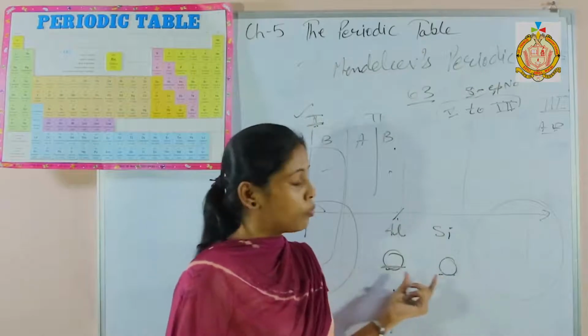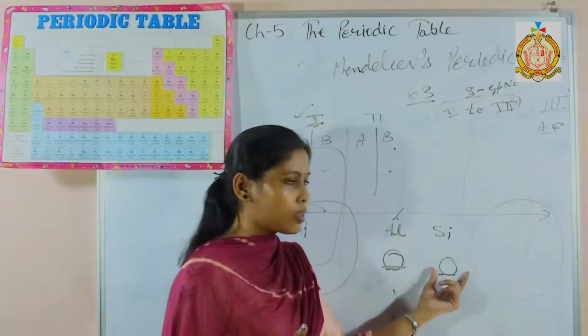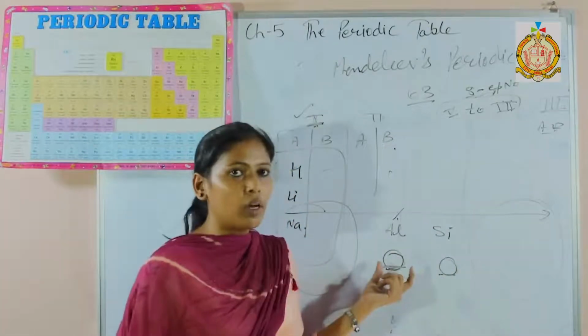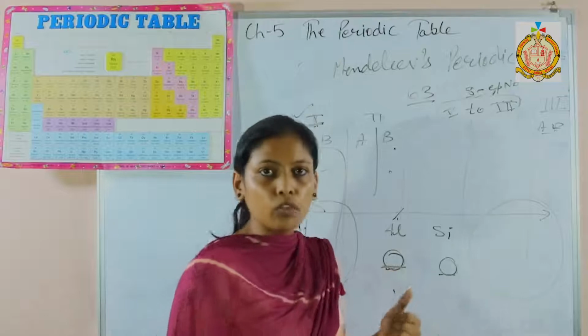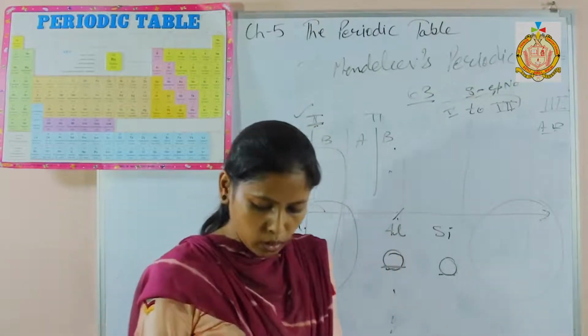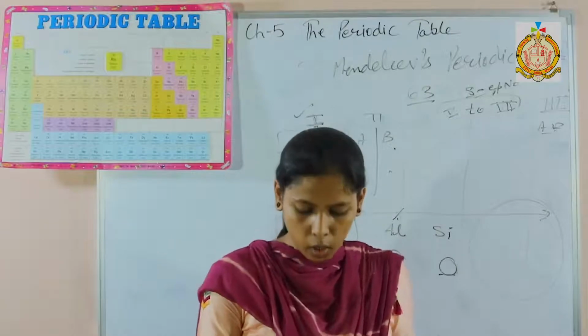Before that he had given the names Eka aluminium and Eka silicon, but after the elements were discovered, the names gallium and germanium were given. Next one is, he also corrected the incorrect atomic masses.